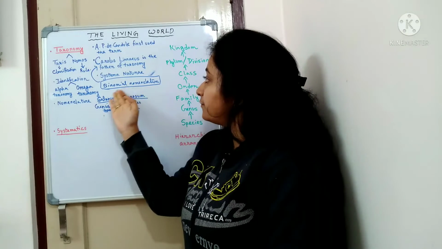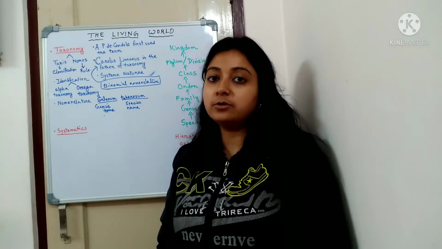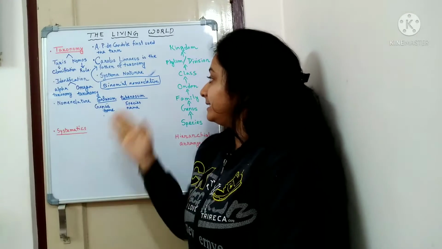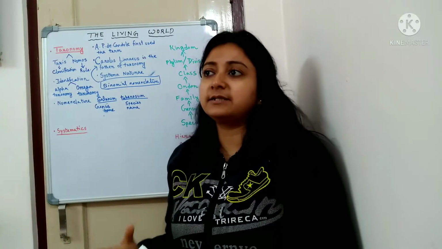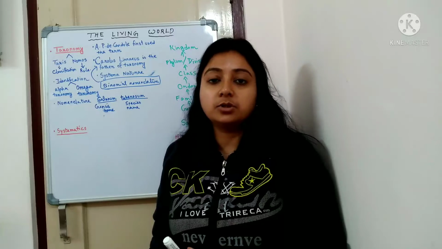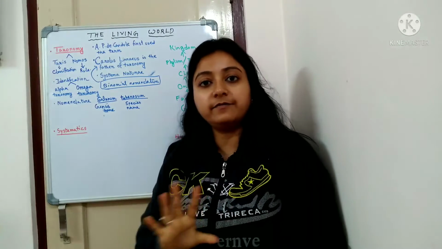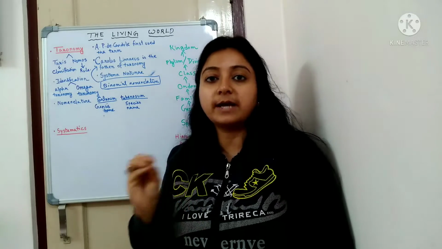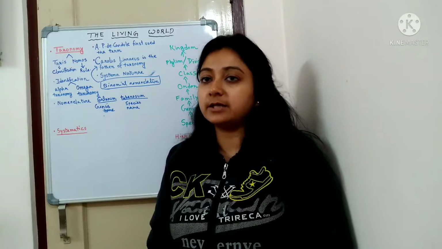As it consists of two components, it is called binomial nomenclature. In this way, different organisms have names like Panthera leo, Panthera tigris, Solanum nigrum, Solanum tuberosum. Different names are given to all the animals as well as to all the plants.